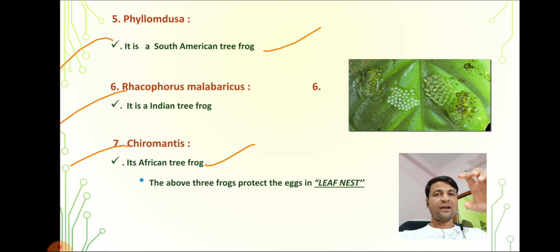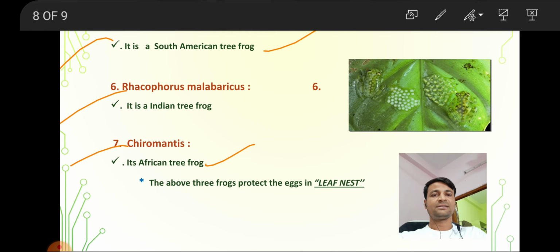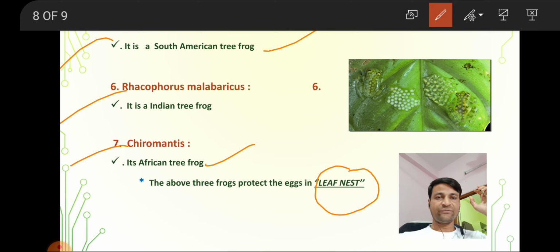These three frogs have a common protection method. What is that common protection method? These three frogs protect the eggs in a leaf nest. Where do they construct it?